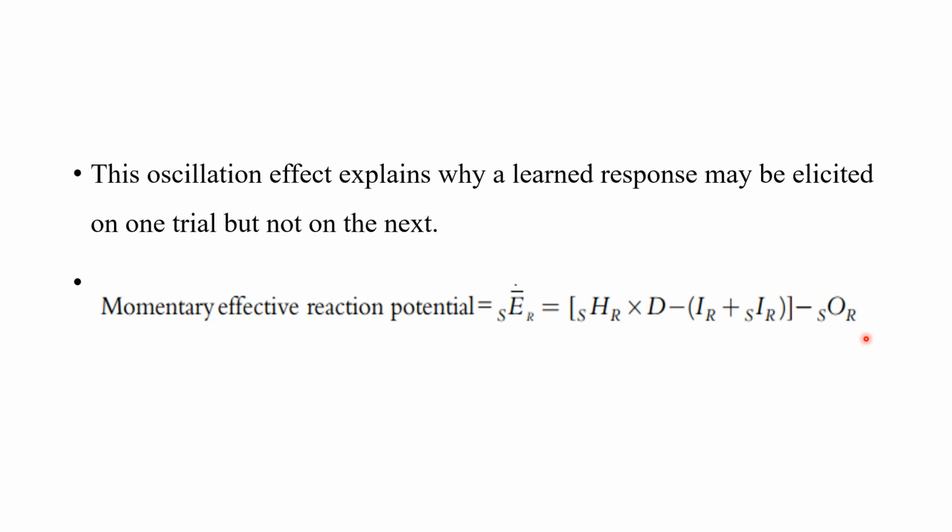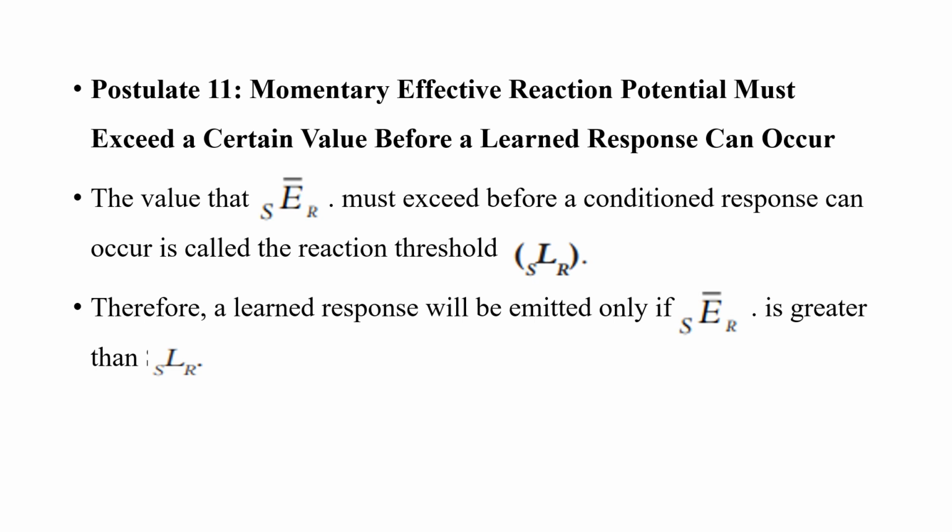So although these are the main factors that determine the probability or likelihood at which an organism responds to a particular stimulus, there might be other potential or probability factors that might affect it from one moment to another. Okay, in this postulate 11, what Hull talks about is that the momentary effective reaction potential must exceed a certain value before a learned response can occur.